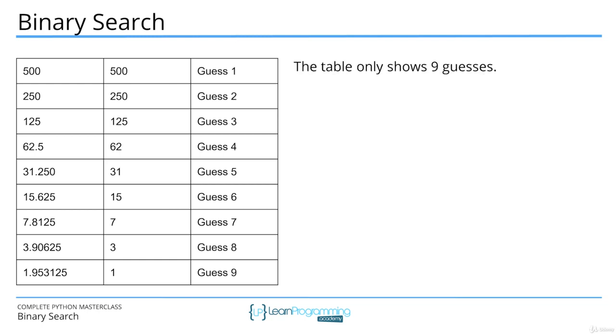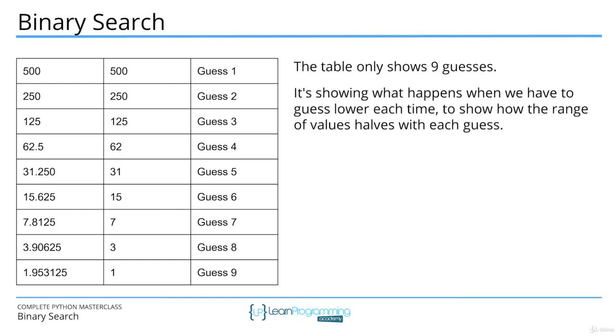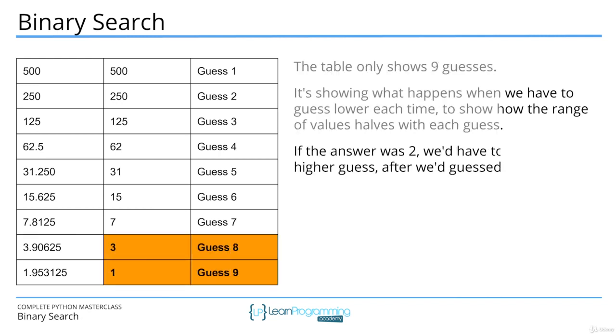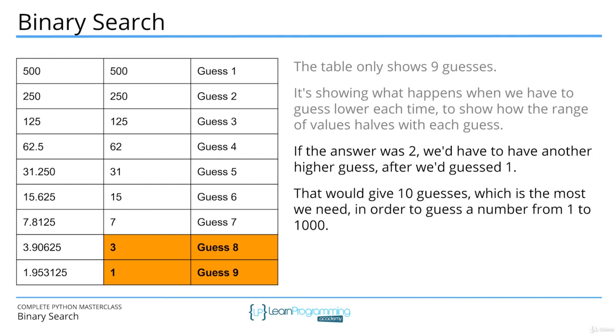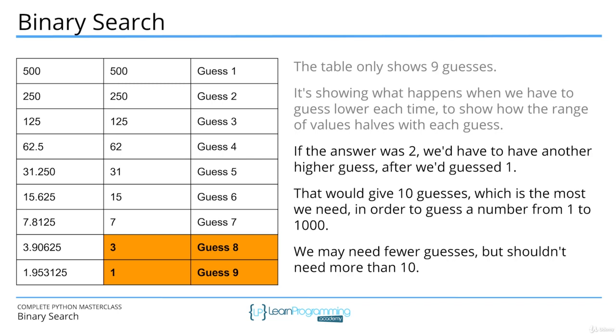Now the table only shows 9 guesses. It's showing what happens when we have to guess lower each time, to show how the range of values halves with each guess. If the answer was 2, we'd have to have another higher guess after we guessed 1. That would give us 10 guesses, which is the most we'd need in order to guess a number from 1 to 1000. Now we may need fewer guesses, but we shouldn't need more than 10.